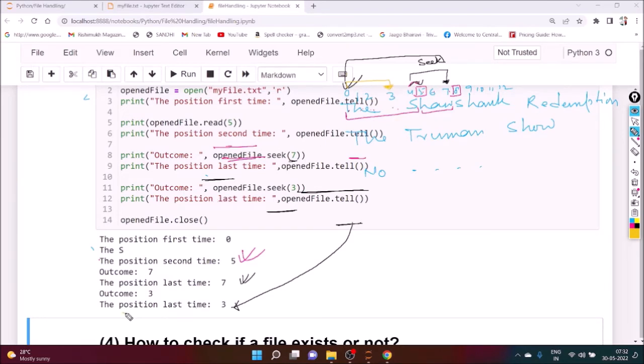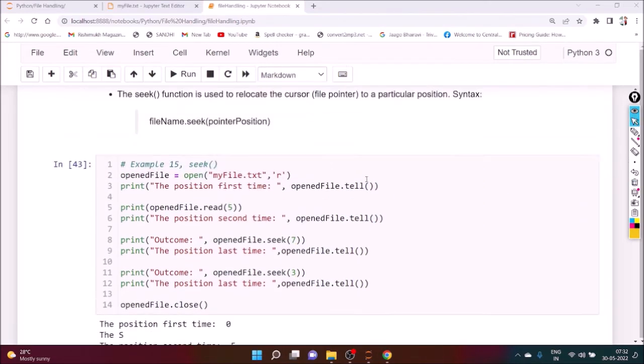So the position of the last time is what? It is 3. That means seek here, the seek and the content, the value is nothing but starting from 0 to that particular point, 3. It is not 7 plus 3. Are you getting my point? So you can play with it in your program.